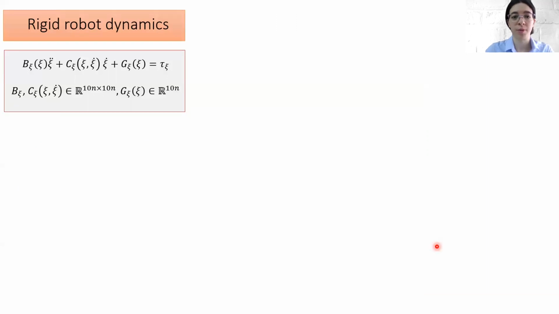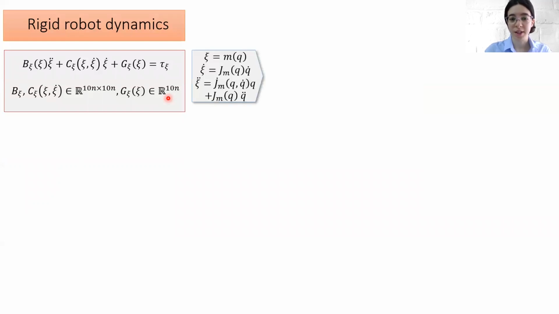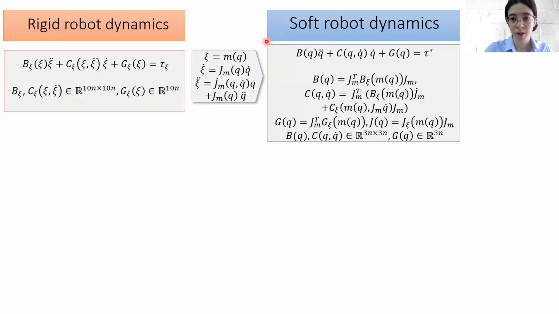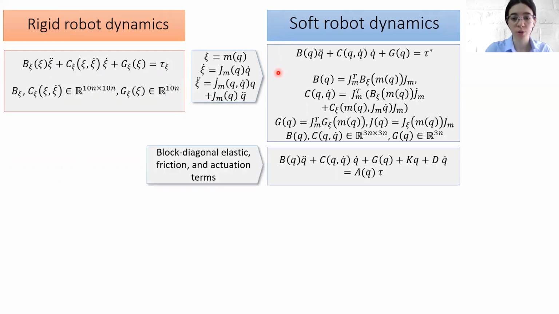Let us now move on to derive a dynamic model for a soft robot. In that process, we start from rigid robot dynamics, which is well known. In this case, configuration variables have a size of 10n, where n is the number of arcs and 10 is the number of rigid robot segments per each arc of a soft robot. Then, if we leverage the mapping presented in the previous slide, we can reach an intermediate step in deriving soft robot dynamics. In order to complete a soft robot dynamic model, we also need to include the block diagonal elastic, friction and actuation terms. And herein you can see the full model.